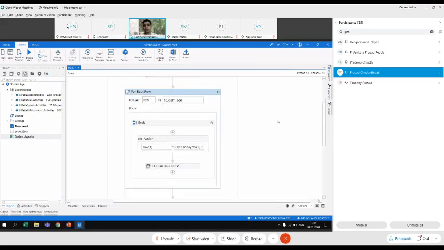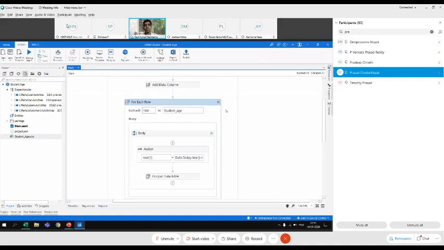Now we want to loop through the values which are there in our data table. So there is an activity called For Each Row. There are actually two types of for eaches. One is called For Each and the other one is For Each Row. For Each iterates through any collection, and For Each Row is an activity which you use to iterate through the data table.